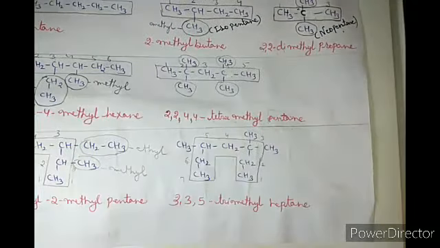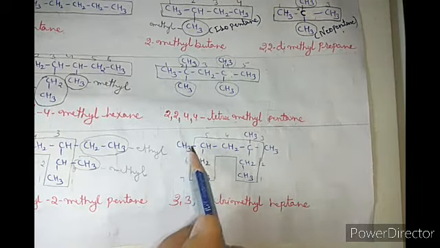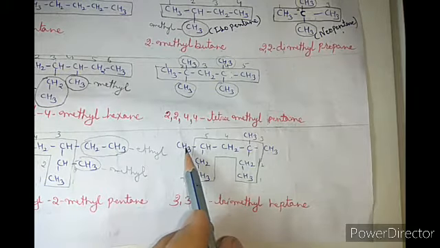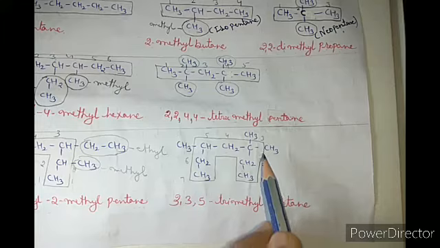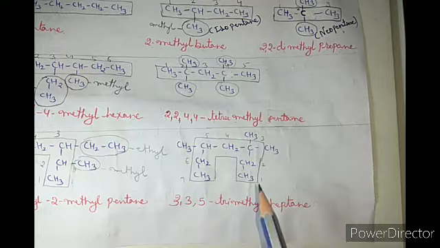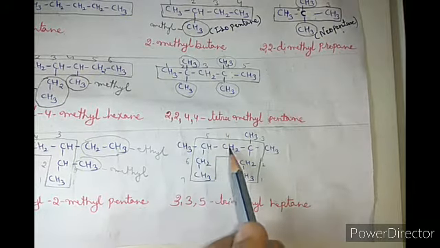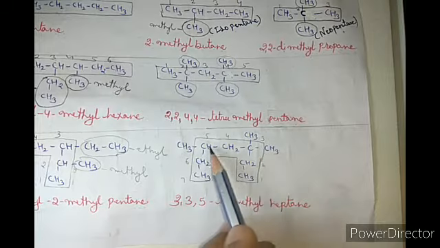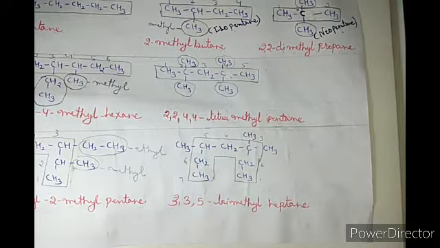Now the next example, this one. Here if we consider the chain, then there are various chains: 1, 2, 3, 4, 5 carbon chain, 1, 2, 3, 4, 5, 6, 7 carbon chain. Is there any other possibility? 1, 2, 3, 4, 5, 6, again 6. So there is one chain of 7 carbon and the others are 6 carbon. As per the rule, we have to select the longest chain, which is considered the main chain.